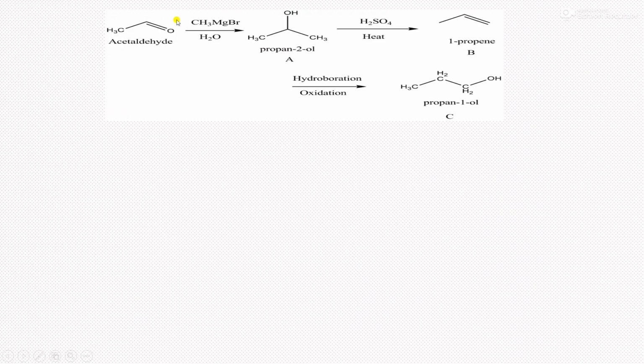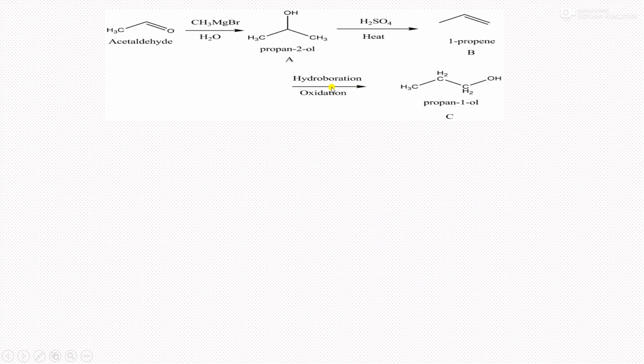Again acetaldehyde is taken here, again methyl magnesium bromide, and the same example, propan-2-ol, is formed. In the presence of concentrated anhydrous H2SO4, there is a reaction: this OH group and an H from this CH3 are removed as H2O, because H2SO4 is a dehydrating agent, and thus propene is formed.